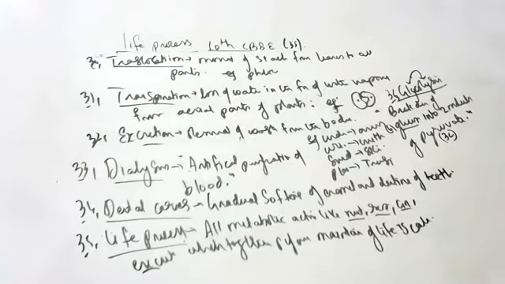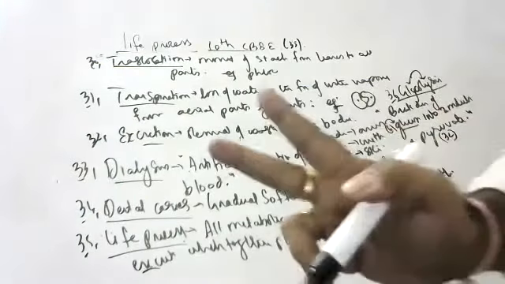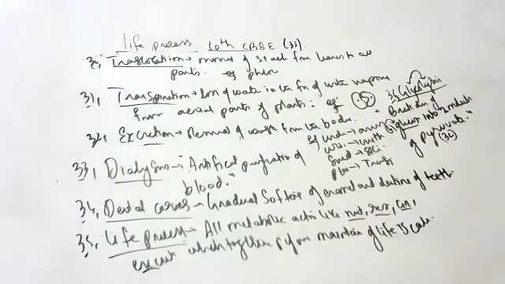Pyruvate is a three-carbon compound. Two molecules of pyruvate, 2 threes are 6, so this is also 6. Breakdown of glucose into two molecules of pyruvate is called glycolysis.